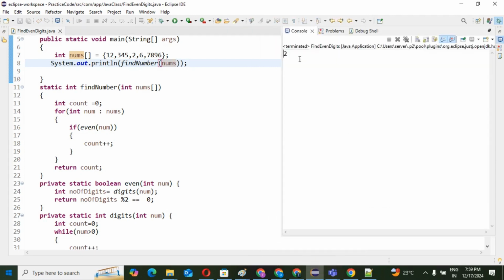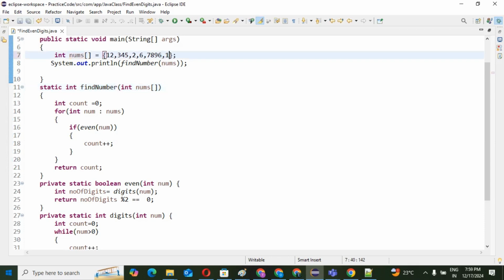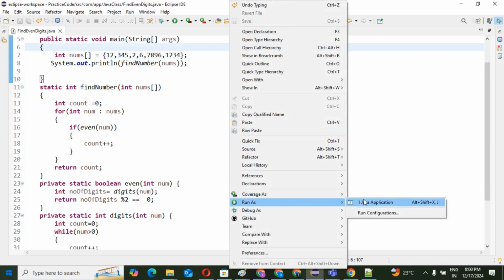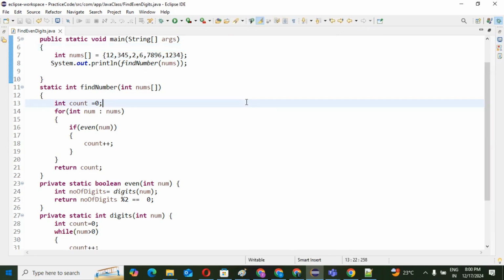See, output 2 is coming. If I change one more value here, suppose I give 1 2 3 4, this is also an even-digit number. Now we can see whether the response is 3. If it is 3, we are good. Yes, 3. So this logic is working as expected.